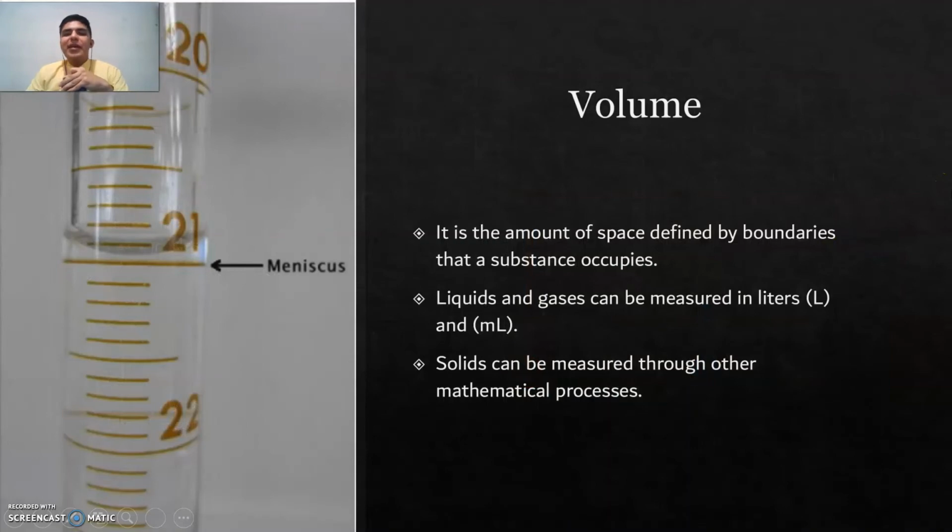How about volume? It is the amount of space defined by boundaries that a substance occupies. Liquids and gases can be measured in liters and milliliters. Solids can be measured through other mathematical processes. And something that we need to take into consideration is that there are several tools or artifacts that can help us to measure the volume of substances. For example, in this case, we have what we call a meniscus, in which we have this rounded tube in which we can put the liquids inside and identify its volume.